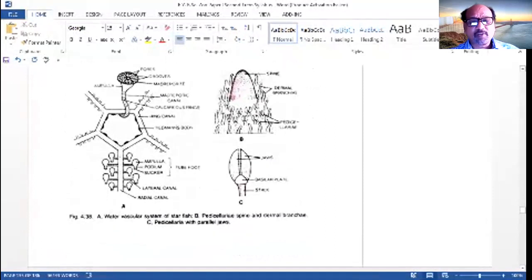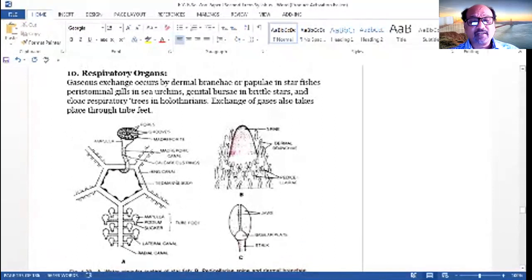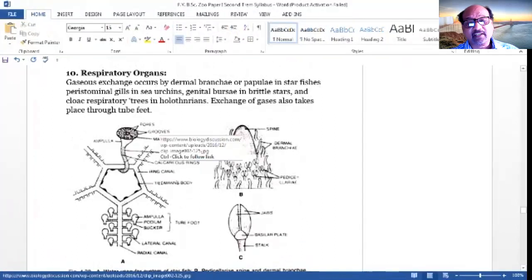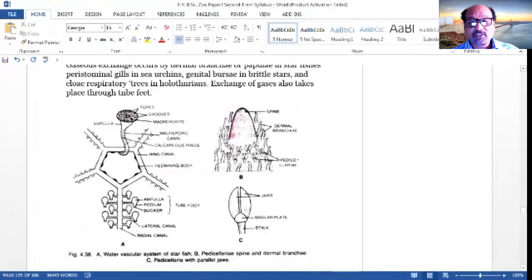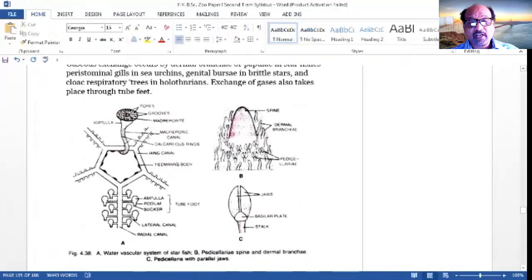So this is the water vascular system shown here. This is the madreporite, then the stone canal, ring canal, radial canal, and the tube feet are there. This is the structure of the pedicellariae, and the spine with the dermal branchiae.